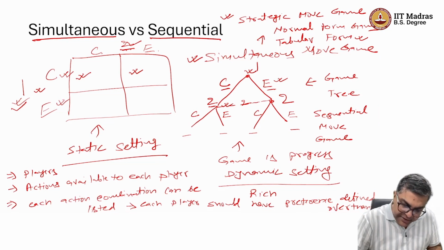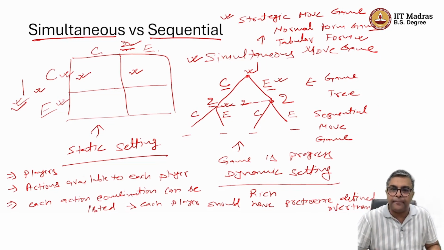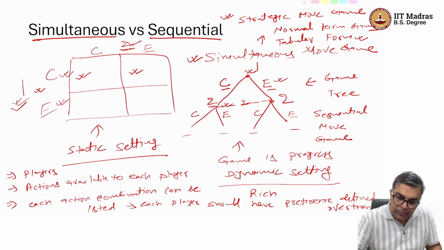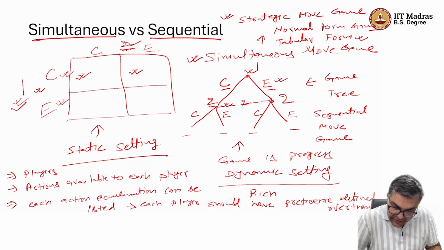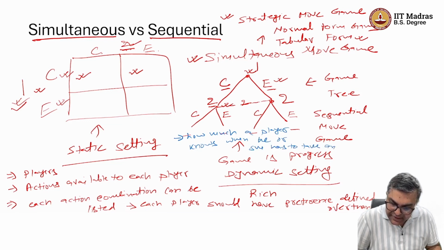When we look at a sequential move game, then we have an additional thing. What is that additional thing? That we can write here, in blue color, how much a player knows when he or she has to take an action.